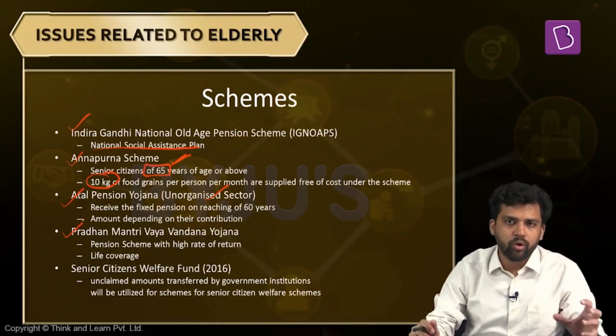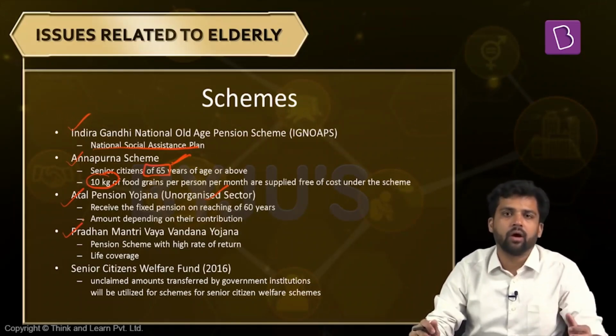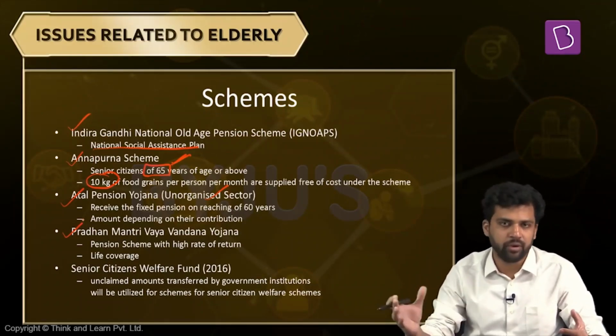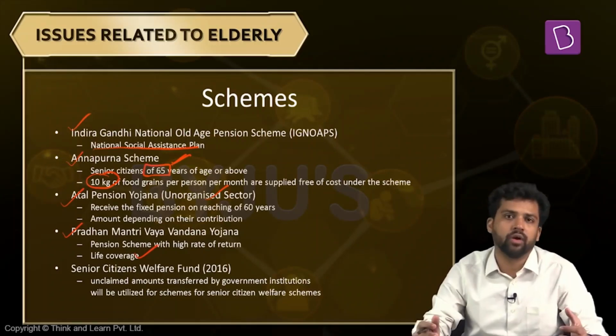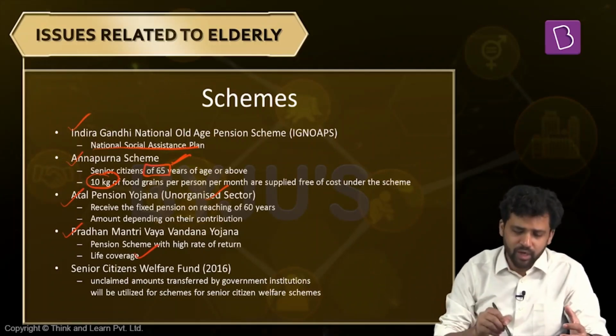In this case, you have to contribute, and when you enter the scheme only after the age of 60, you have to pay one lump sum amount, and after that, for the next 10 years, you will get some pension every month. And also during this time, your life is also covered. In case something happens to you, again you will be covered under insurance. So insurance and pension both are happening here.